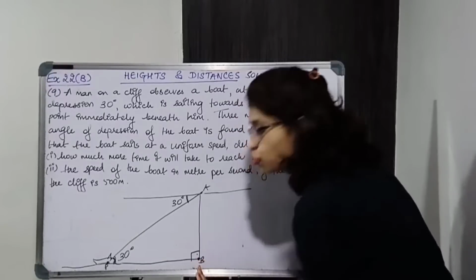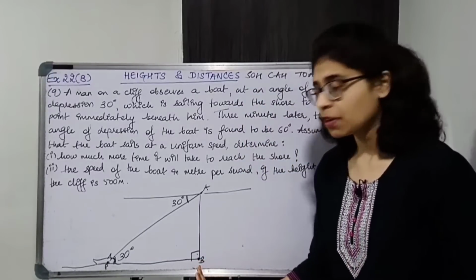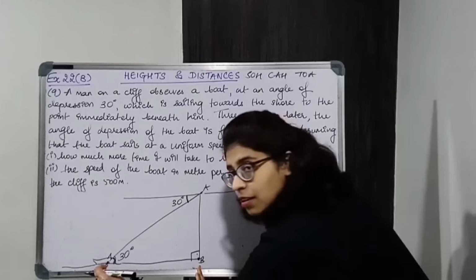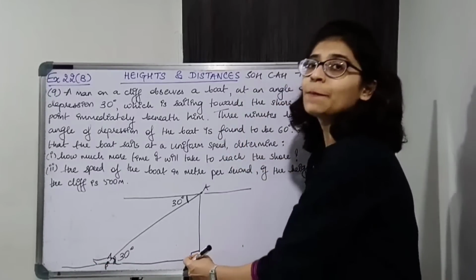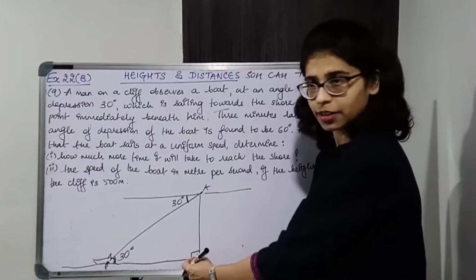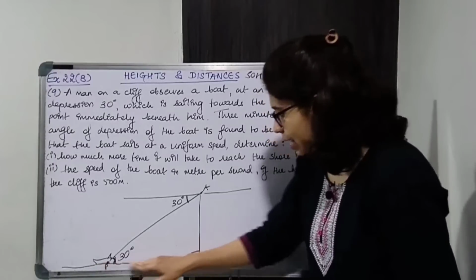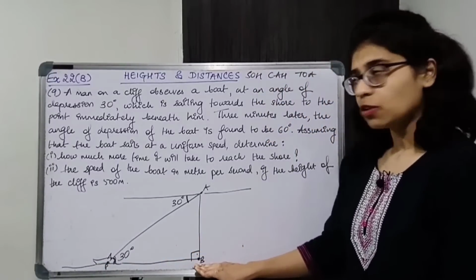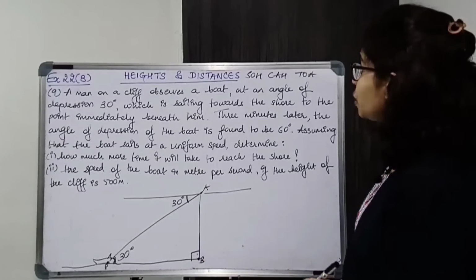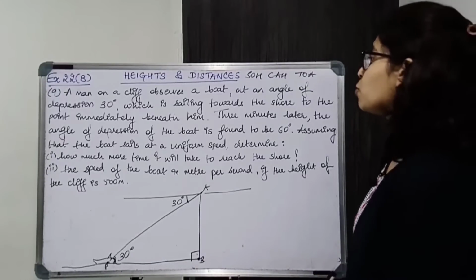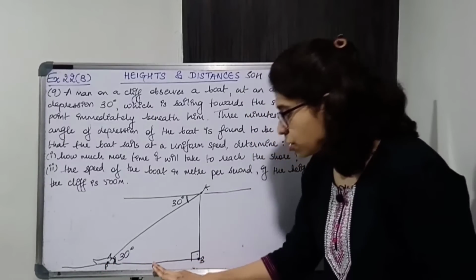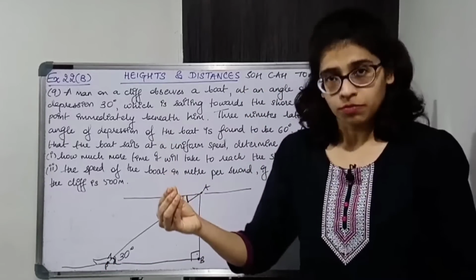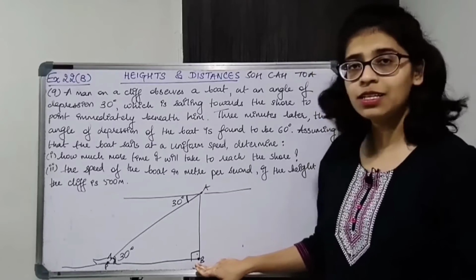Over here there is the shore at point B. So the boat is coming from point P to the shore, that is B. So this boat is sailing towards the shore. 3 minutes later the angle of depression of the boat is found to be 60 degrees. Now the boat is coming towards the shore but it has not yet reached the shore. So here it cannot be 60 degrees.